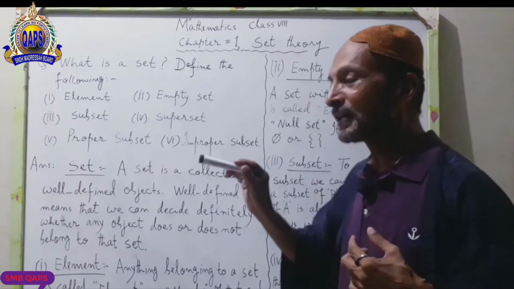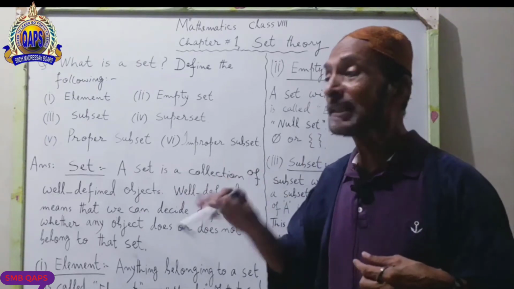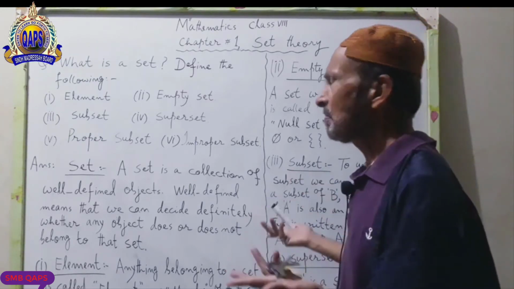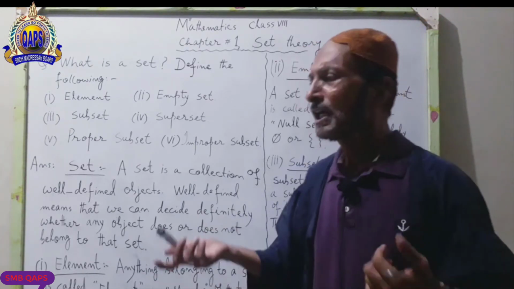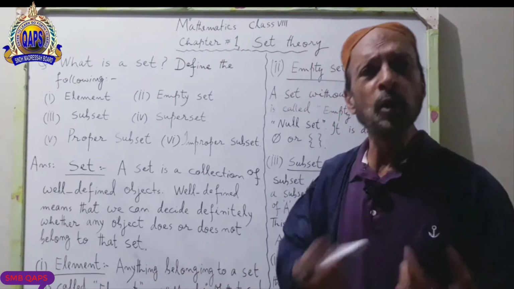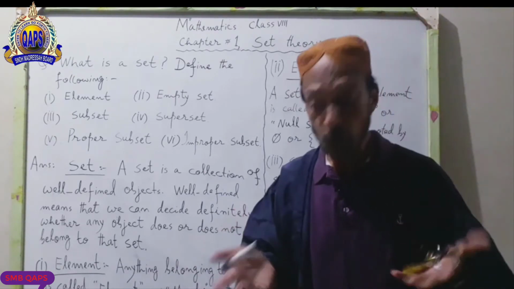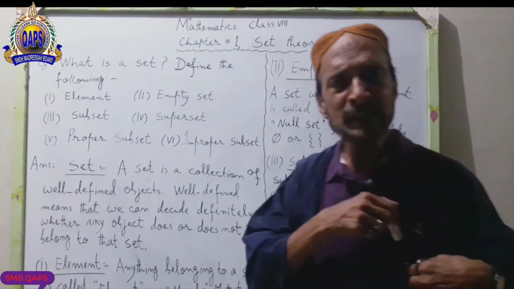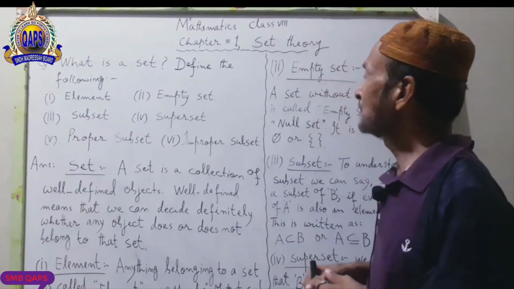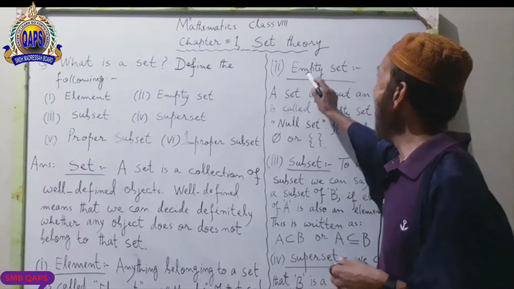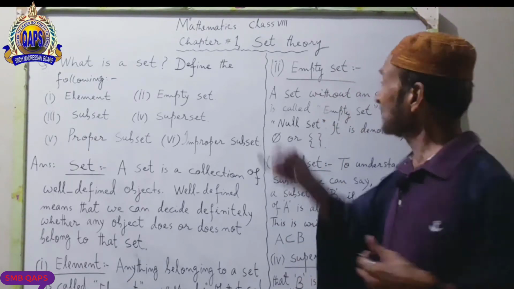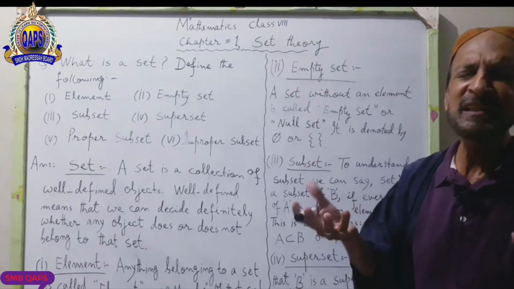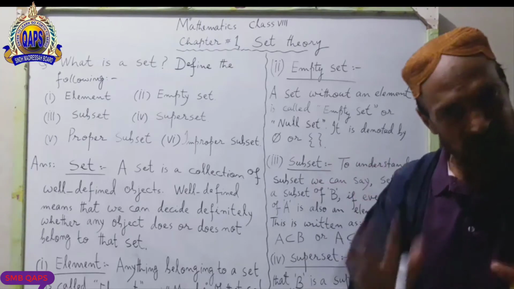So your pocket is a set, and all these things are the elements of that set. But think about that: if you have nothing in your pocket, the pocket is of course still there, but nothing is in it. So we call it an empty set. Empty set means the set is there, but nothing is inside the set.